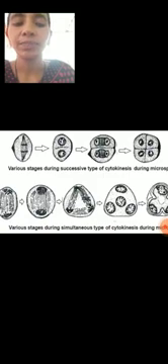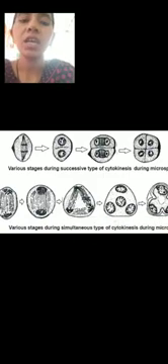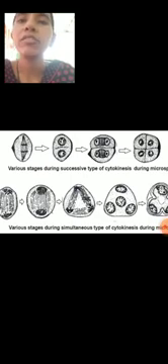Next one is the simultaneous type. In the simultaneous type, there is no wall formation after meiosis 1. So a binucleate cell is formed after meiosis, and the 2 daughter nuclei undergo second meiotic division.